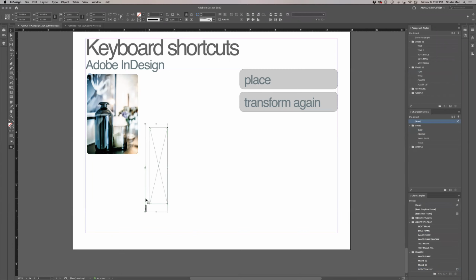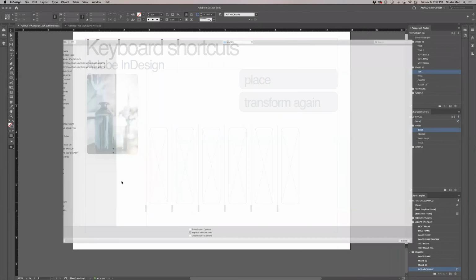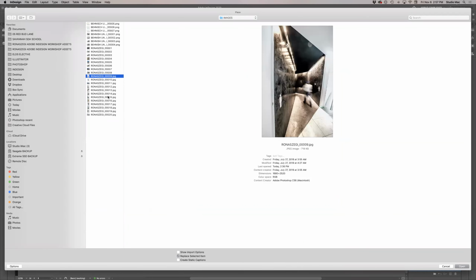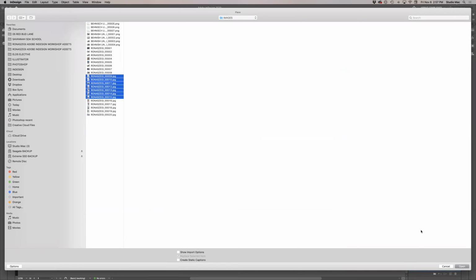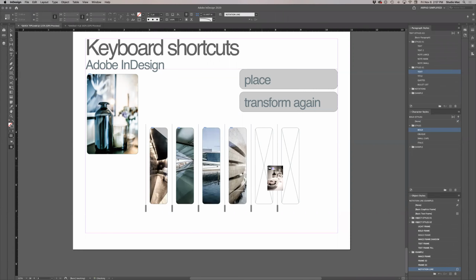I can take both of these, make a copy, and I can use the Control D to repeat the same operation. And I can use the Control P to come here and select images from this set. And I can just place these images inside here.